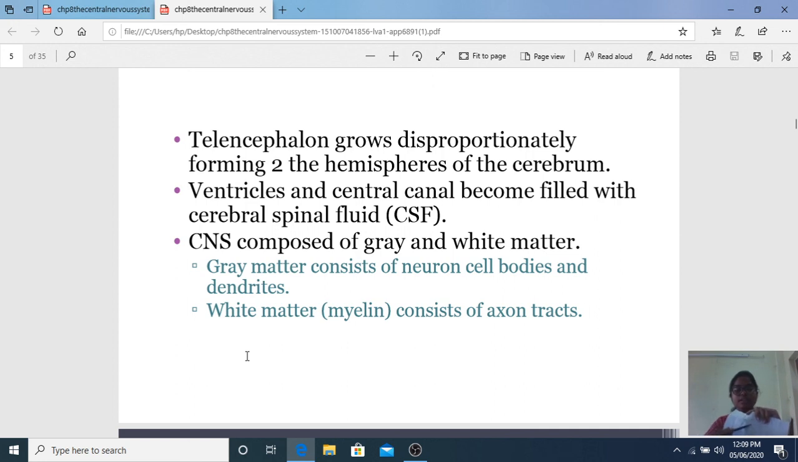Cell body. This cell body is outside, which is carrying information and axon tract. It is giving information, taking information, giving information. So it is in the white matter.